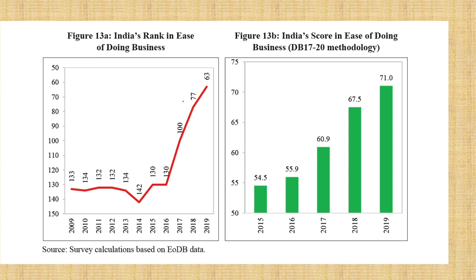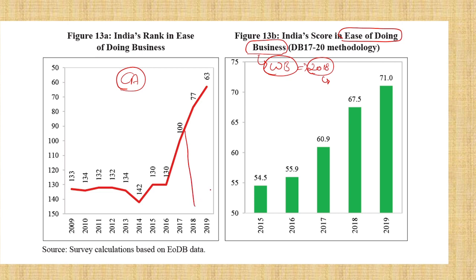Next is current affairs in industry. In current affairs, I expect this question: ease of doing business. Who releases the ease of doing business report? Remember this, World Bank. It was asked as a question in 2018 or 19. They asked who releases the ease of doing business report? World Bank. But what I think is current affairs is that in ease of doing business, see this, India has progressed now.